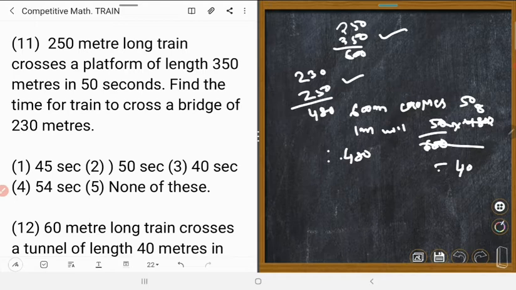Which is the right answer? Number 3. Number 3 is the right answer, that is 40 seconds. Could you understand? Next.